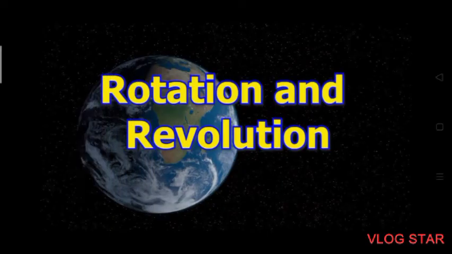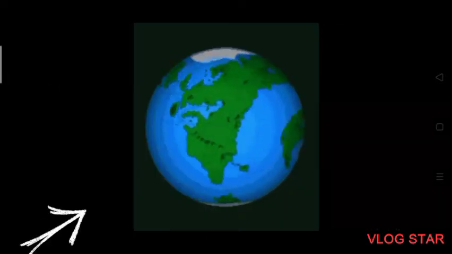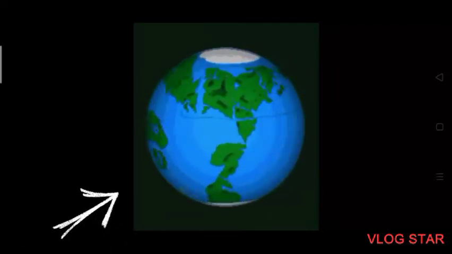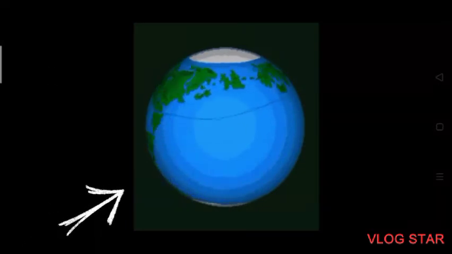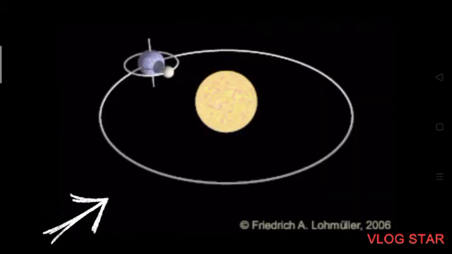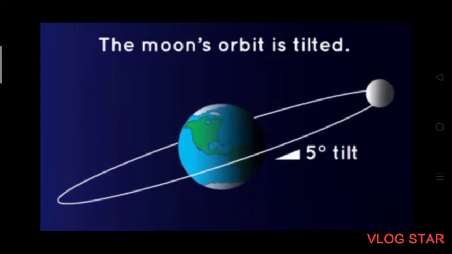Today we are going to learn about rotation and revolution of Earth. All planets have two types of motions, and the Earth also has two motions. The two motions of Earth are rotation and revolution. Coming to rotation, turning around of Earth on its axis from west to east is known as rotation.